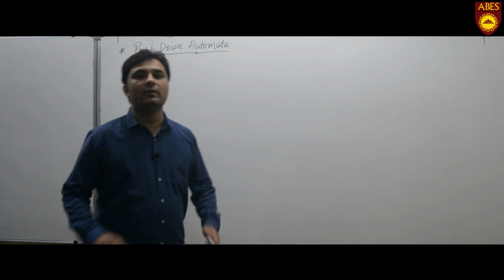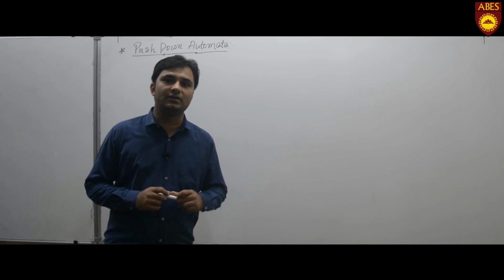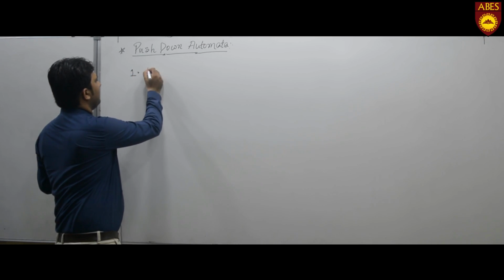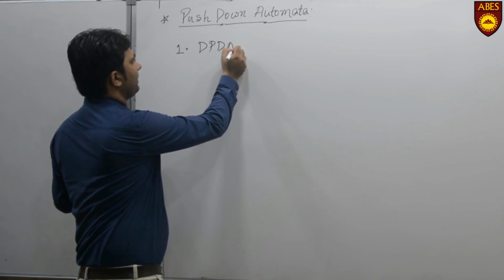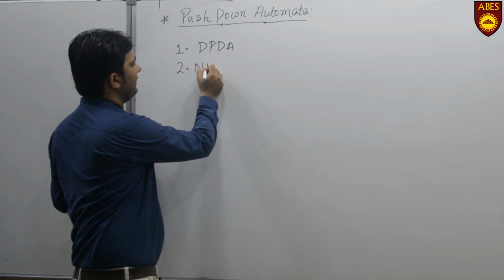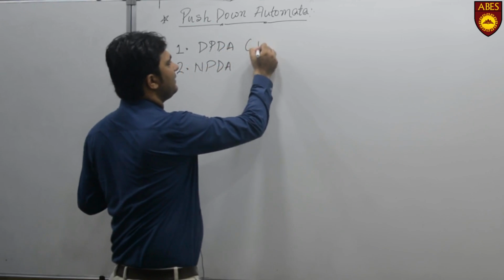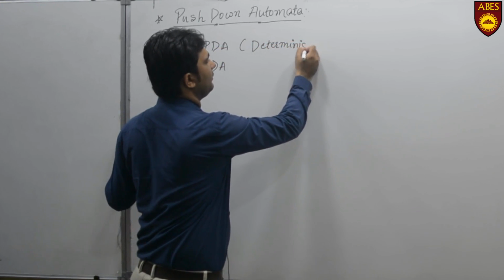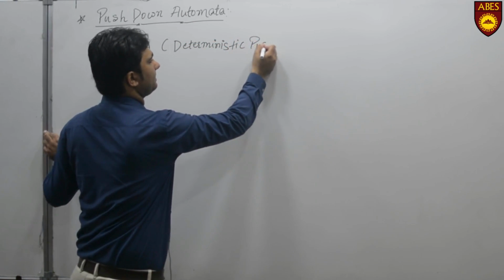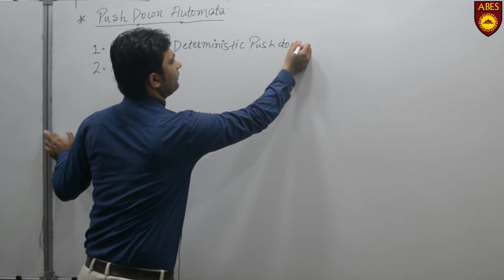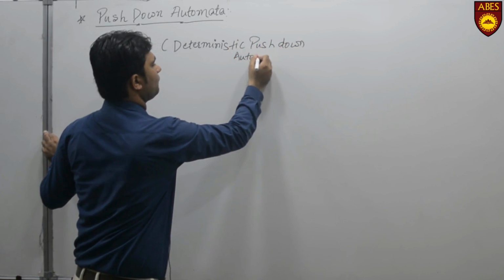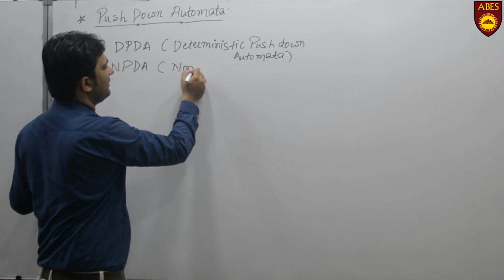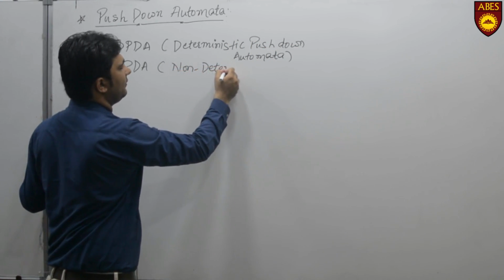Hello all, today we will discuss the types of push-down automata. There are two types of push-down automata. One is DPDA and the second is NPDA. DPDA means deterministic push-down automata, and NPDA is non-deterministic push-down automata.